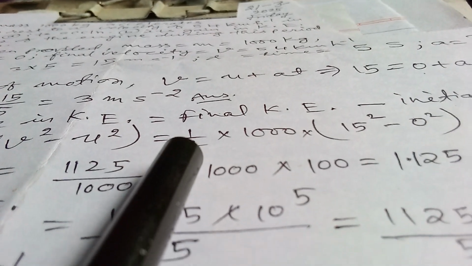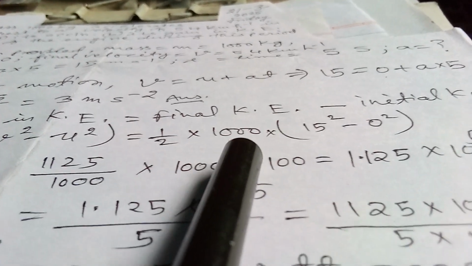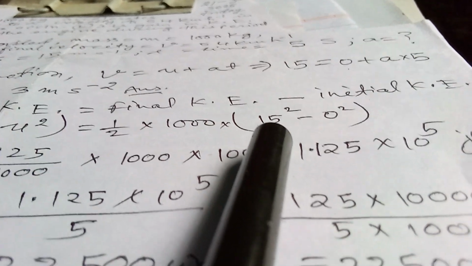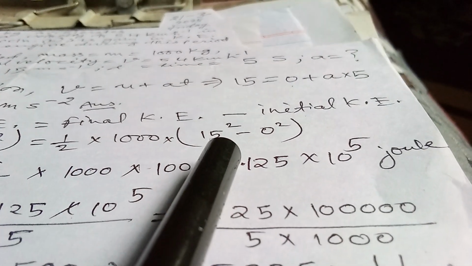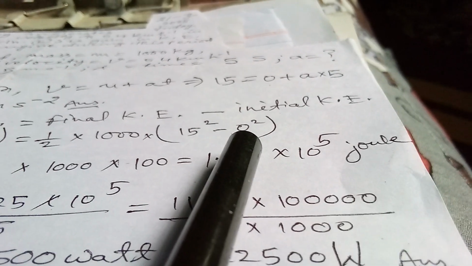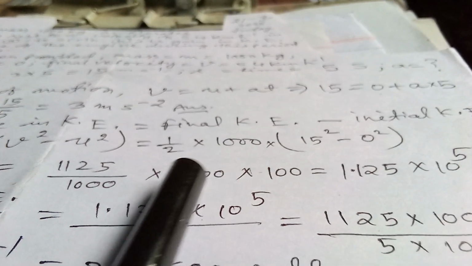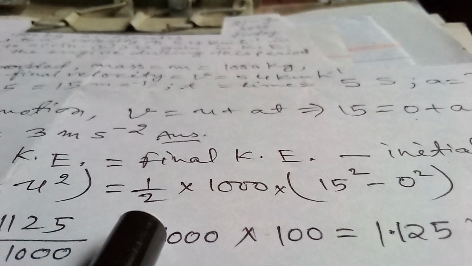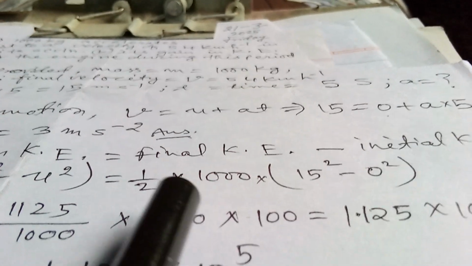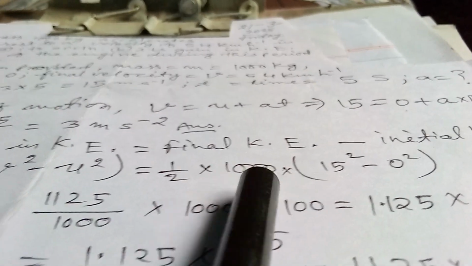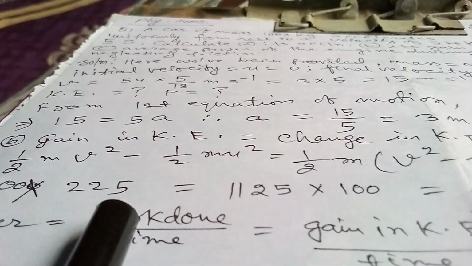Now we are putting the values: 1 by 2 into mass 1000 into final velocity v is 15, so 15 square minus 0 square, u is 0. Here by 2 we are cancelling, so 500 into, and 15 square is 225.